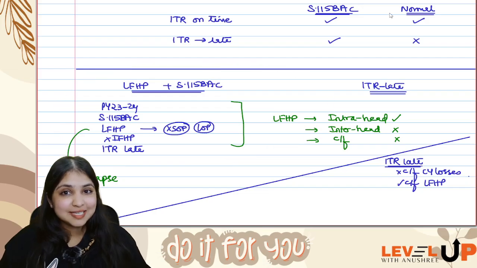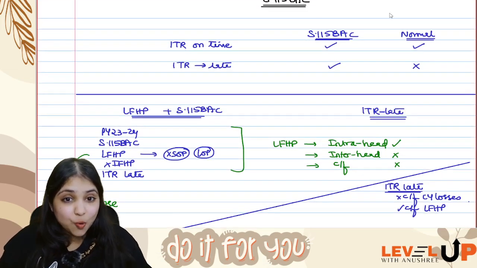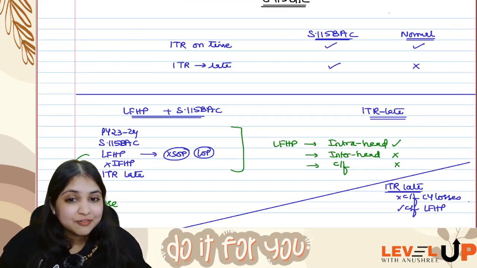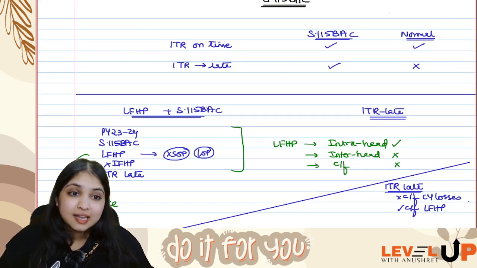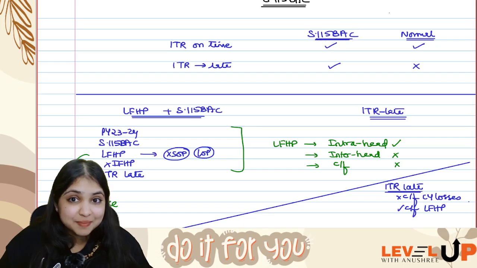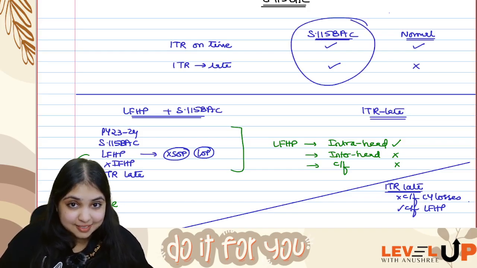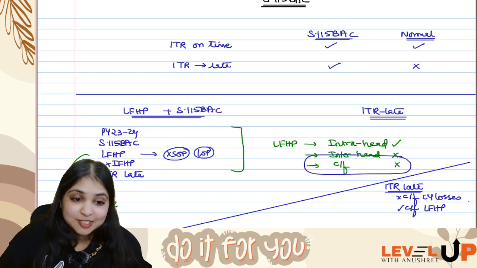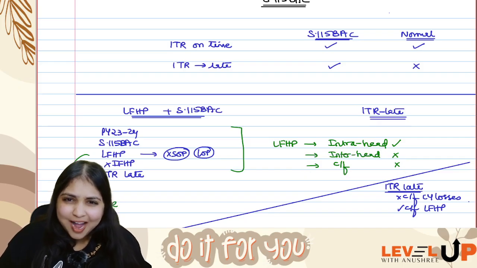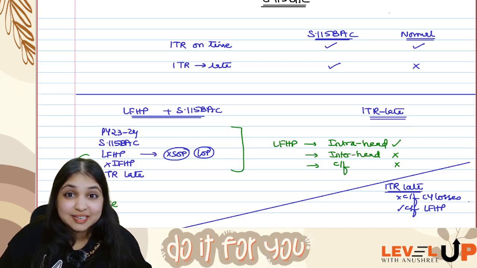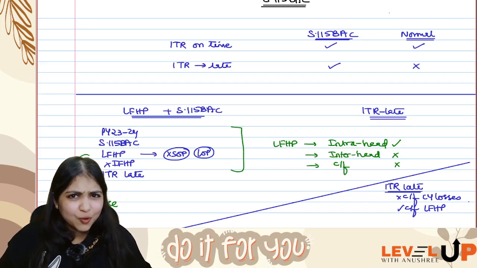But here what am I saying? I just now taught you over here that if the assessee files ITR late, then the assessee has to follow 115BAC only. The normal regime is not possible. Under 115BAC, carry forward of losses is not possible. So are you understanding that we're getting stuck over here?